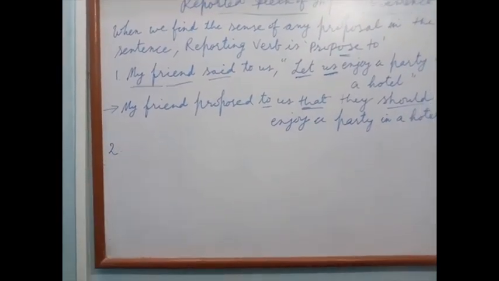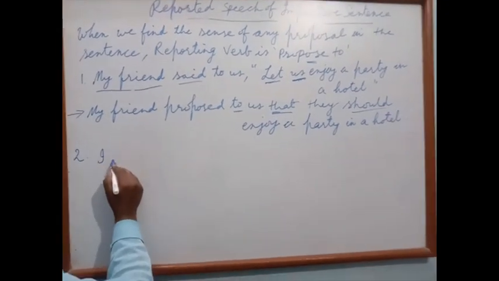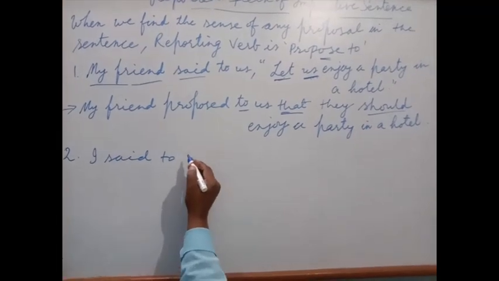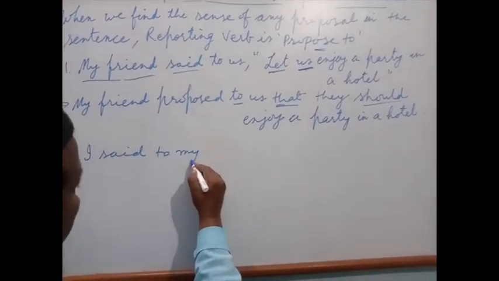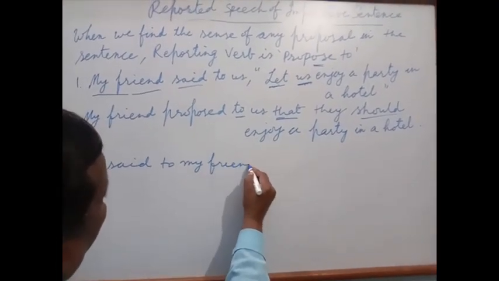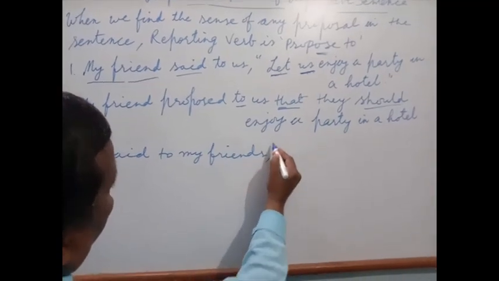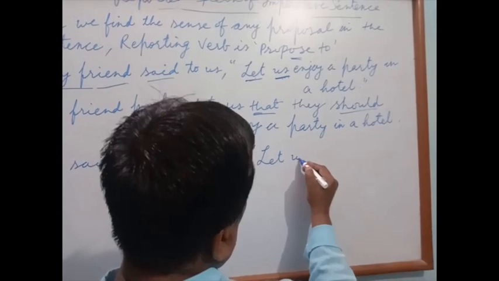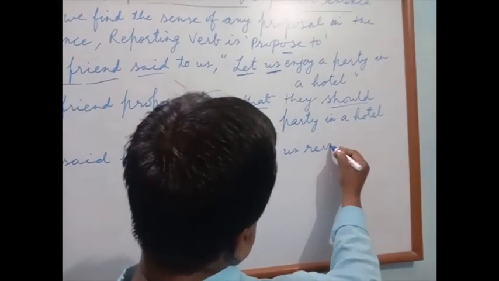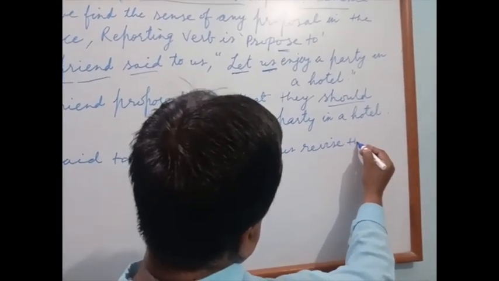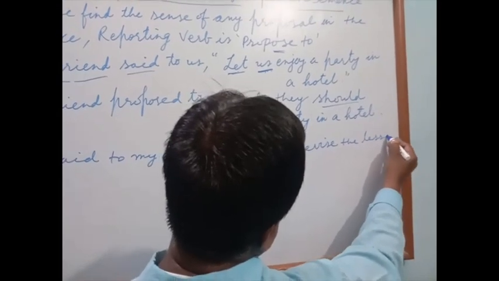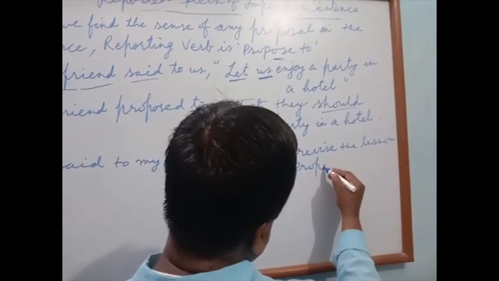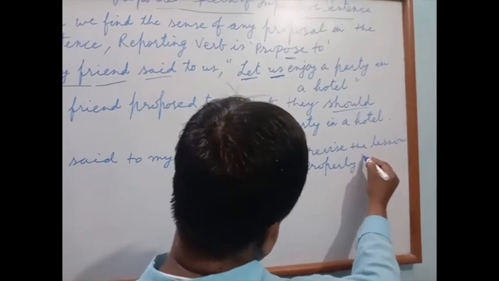Take another example. I said to my friends, "Let us revise the lesson properly."